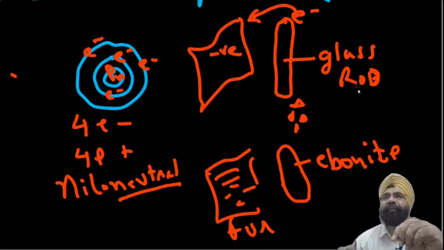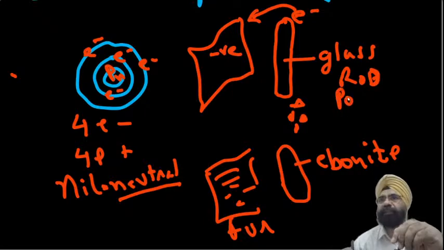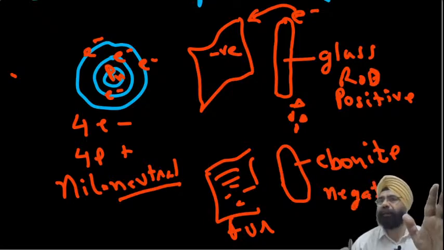So we could have named them anything. We named the charge on glass rod as positive, and we named the charge on ebonite as negative. Got it? We have done the naming.